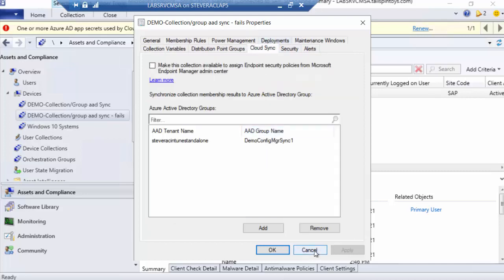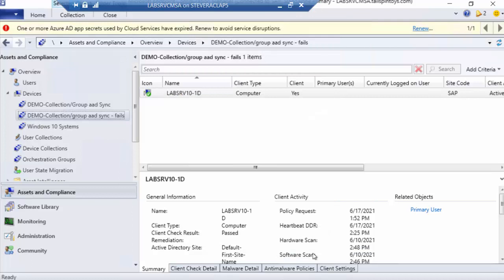So the question on the table is, okay, it all looks configured the same. Why are we getting one collection synchronized and not the other? And then the question is, are we really failing here? Or is the synchronization happening, but it's just not putting a member up in the group, right? And so I'll answer that and tell you the synchronization is working perfectly for both collections. It's just not putting a member up in Azure AD group for one of them for a reason. And I'll explain that reason to you as we go along. You might even know what it is already, right?